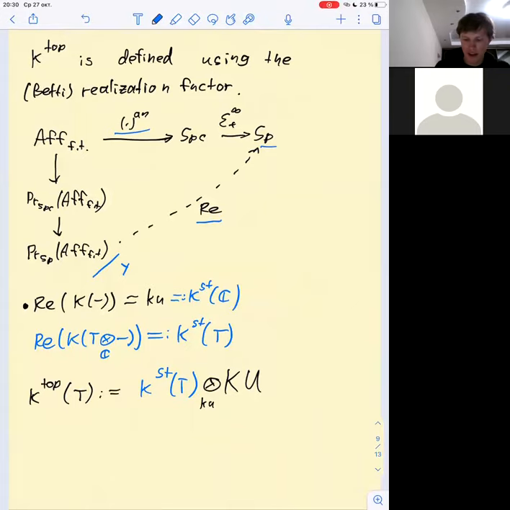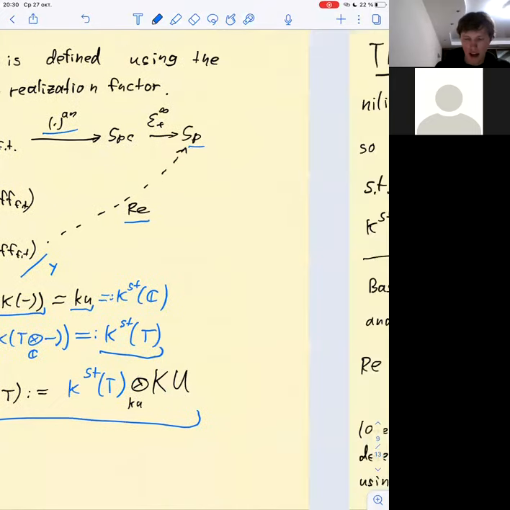And it turns out that the realization of the functor which assigns to an affine scheme its algebraic K-theory is just the connective truncation of topological K-theory. So in general, one defines semi-topological K-theory like this, and topological K-theory by inverting the Bott element.